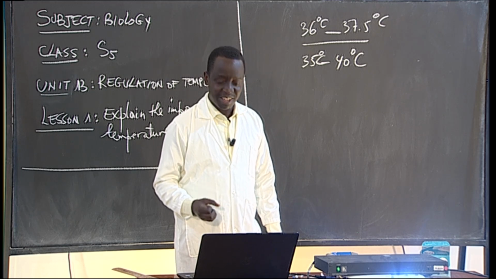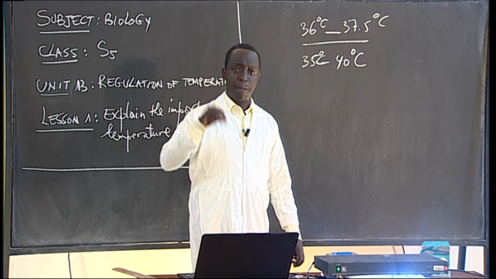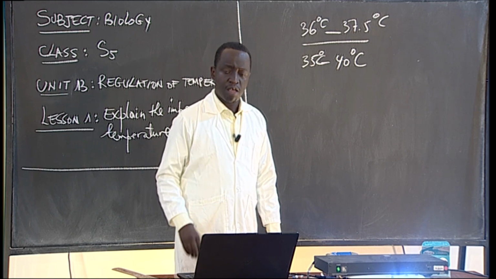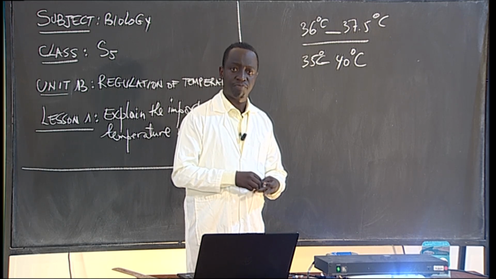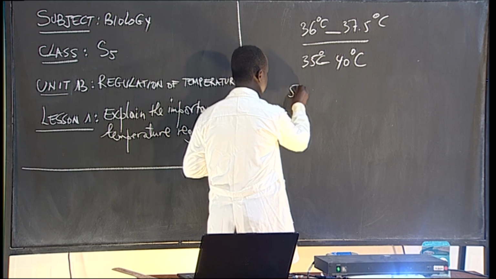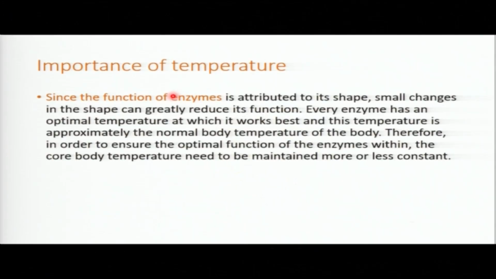Let's take the example of a human being. Below 5 degrees Celsius, enzymes are inactive. They are not working.